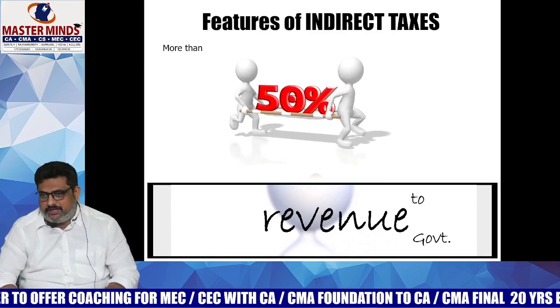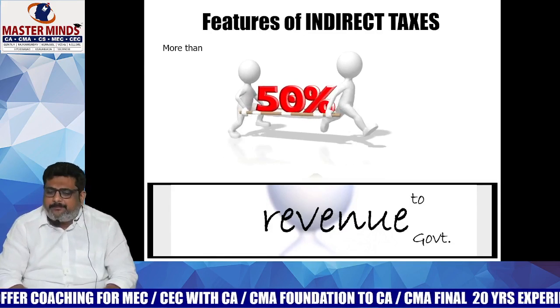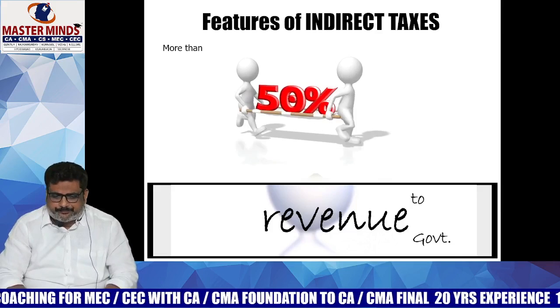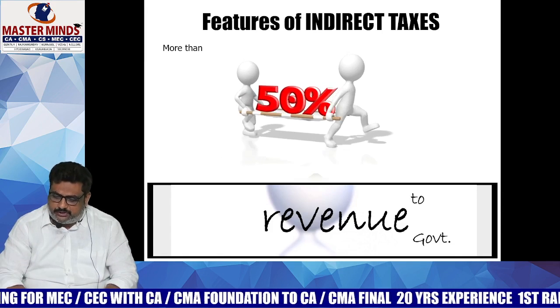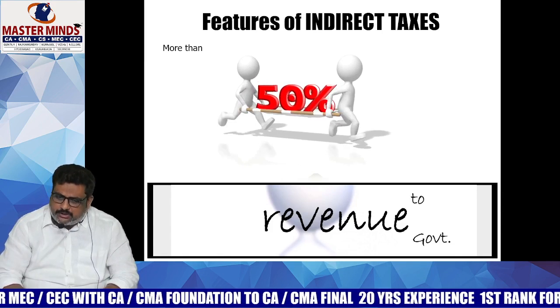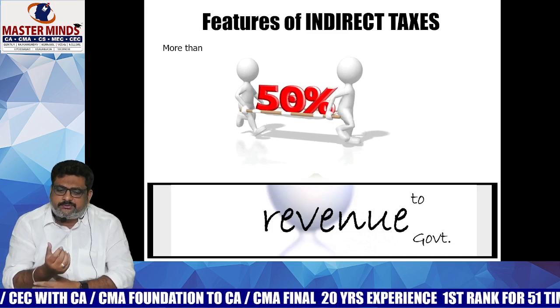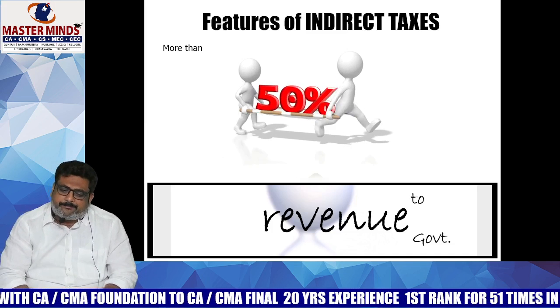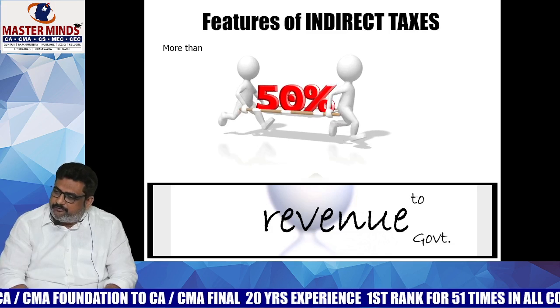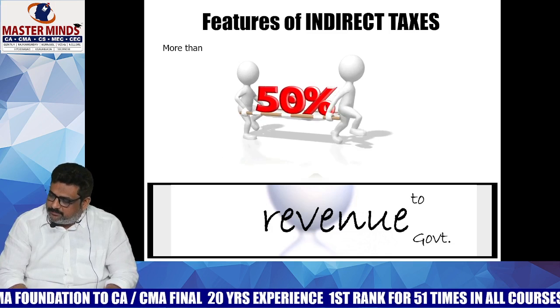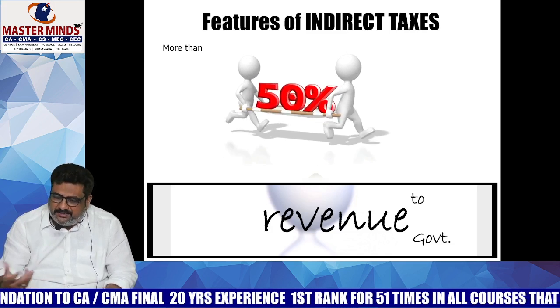Now we are discussing the features of IDTMA, the basic ones. More than 50% of revenue to the government comes from indirect taxes. The question is, why does more than 50% of revenue to the government come from indirect taxes? What can be the reason?